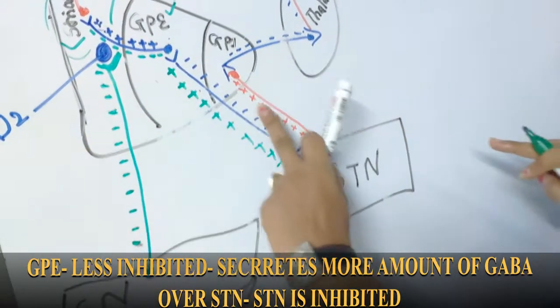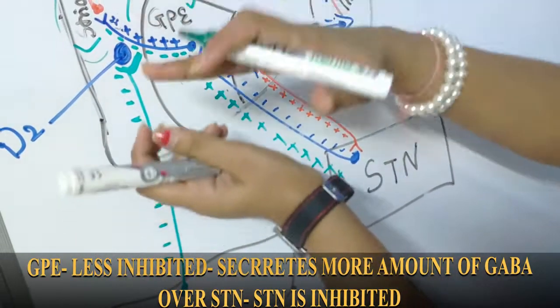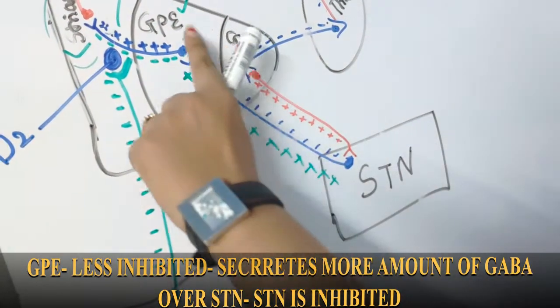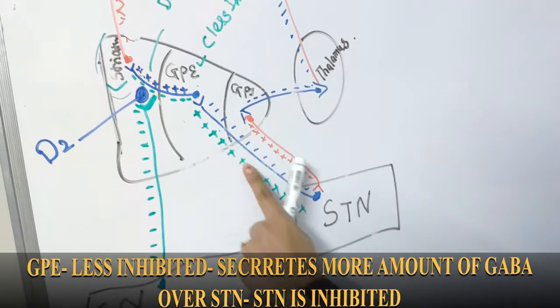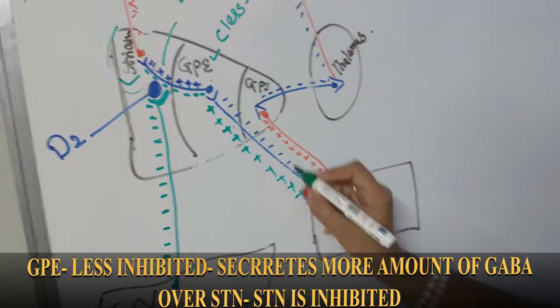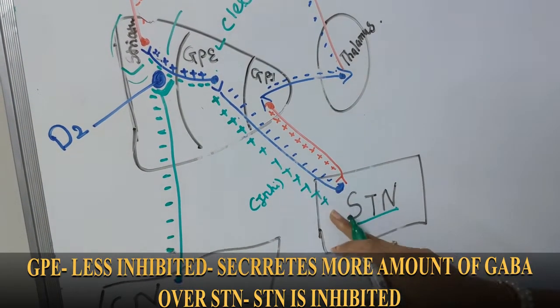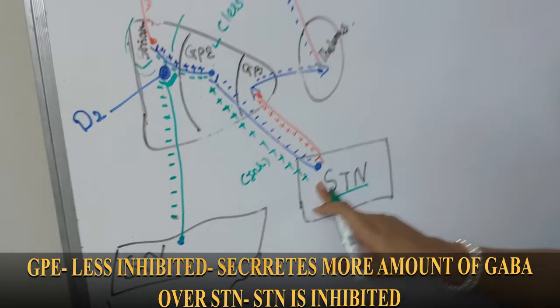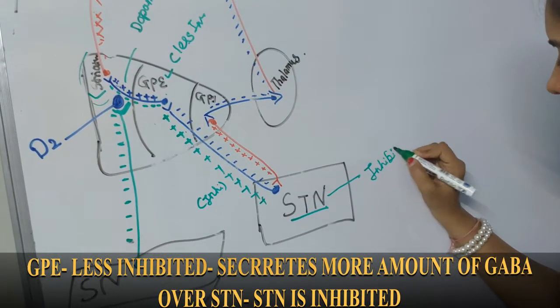Do not look at the other pathway right now; we are talking about this pathway, and we'll compare both pathways later. As the GPE is less inhibited, or stimulated, it secretes more GABA over the subthalamic nucleus. Now you know this GABA is inhibitory in nature. So because of the larger amount of GABA, the subthalamic nucleus will be inhibited.